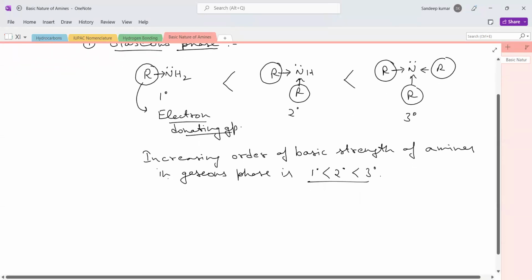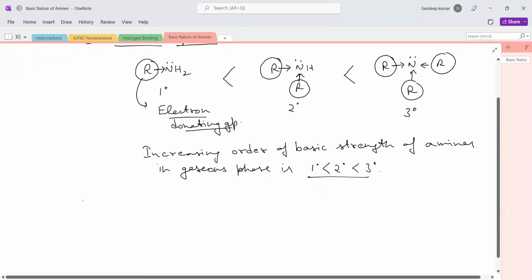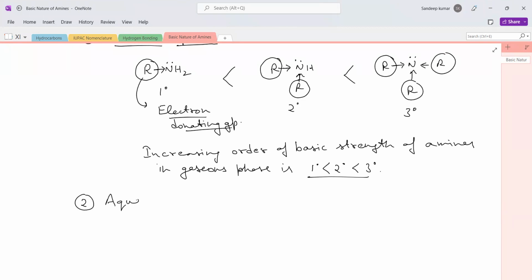But when we talk about the aqueous phase, second comes the aqueous phase, meaning when these amines are dissolved in water.